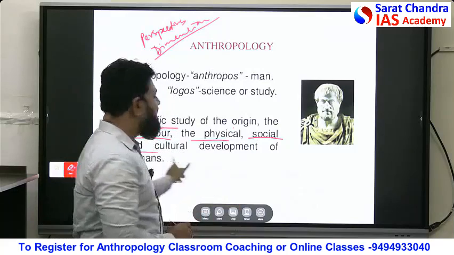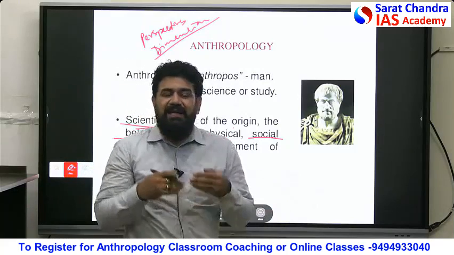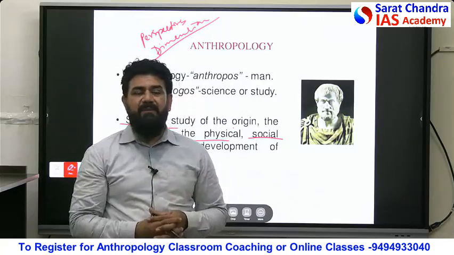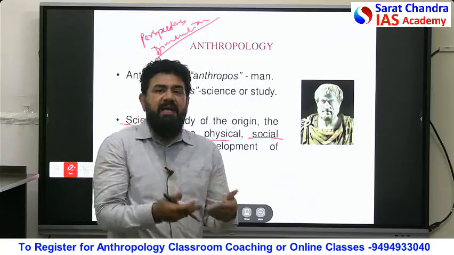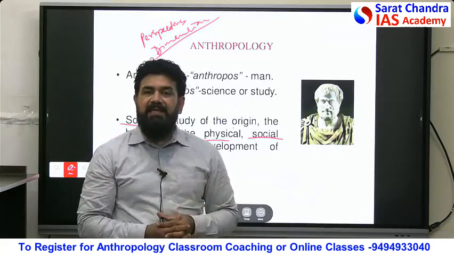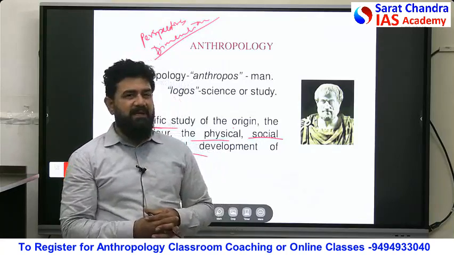Next is what? The cultural dimension. What is culture here? Design for life. That means the way of life of a group of people is called culture.